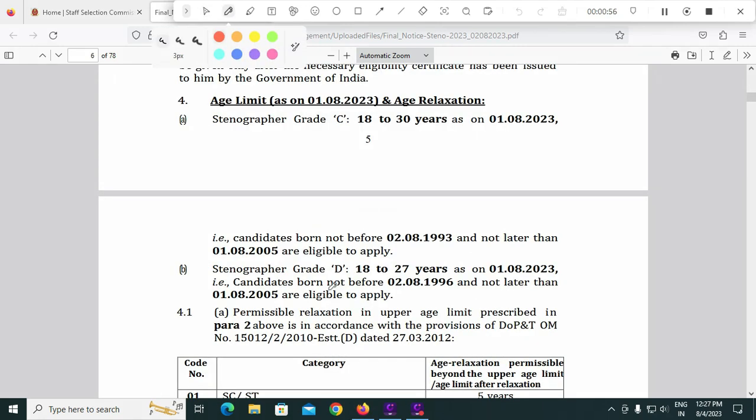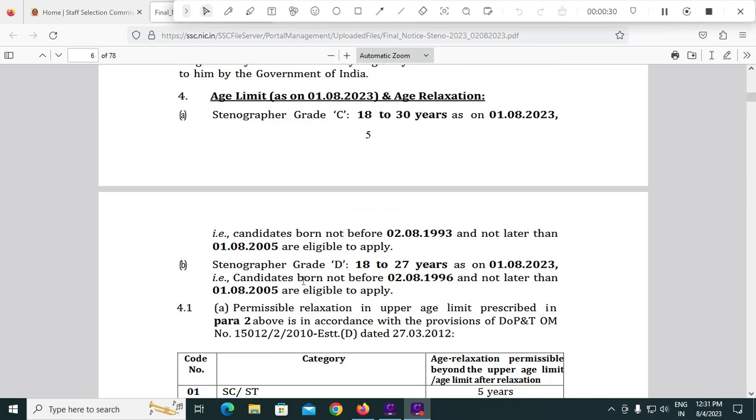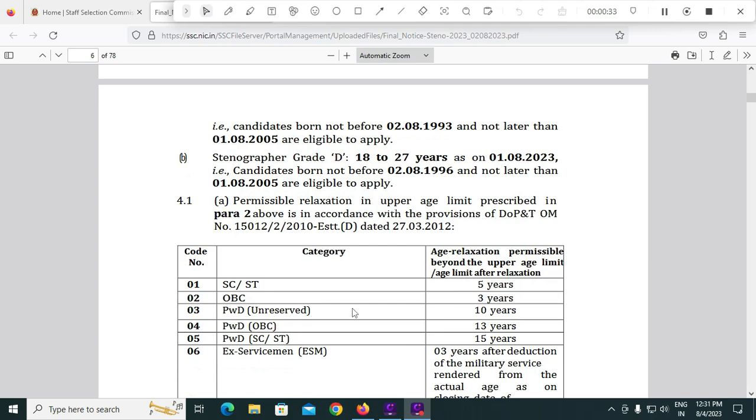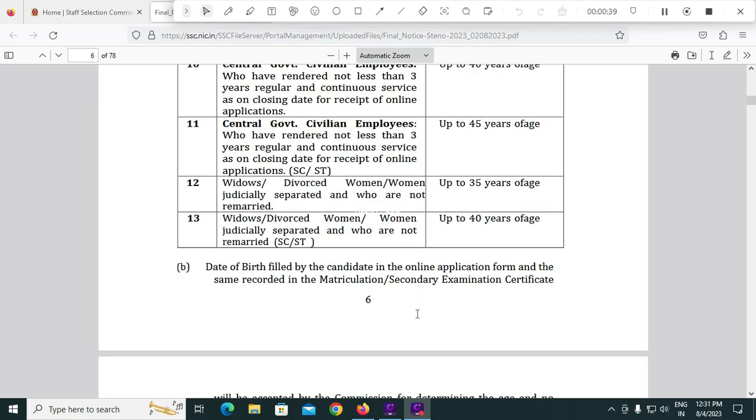Friends, regarding this age limit, for Grade C it is 18 to 30 years as on 1st August 2023, and if your date of birth falls between these two dates, 2nd August 1993 and 1st August 2005, you are eligible to apply. For Stenographer Grade D, it is 18 to 27 years as on 1st August 2023, that is, if your date of birth falls between these two dates, 2nd August 1996 and 1st August 2005, you are eligible for Grade D. In addition to this, SC ST 5 years, OBC 3 years and PwD 10 years and other age relaxation is applicable as per government rules.